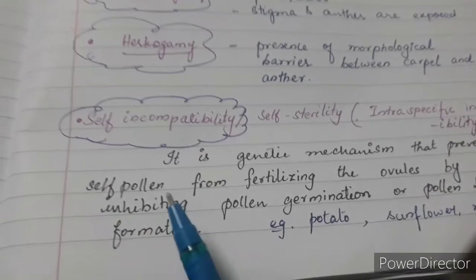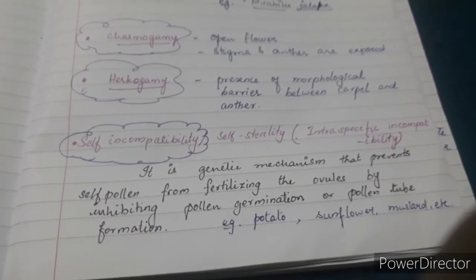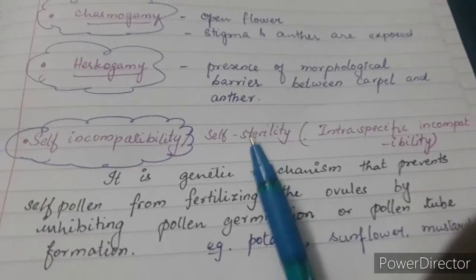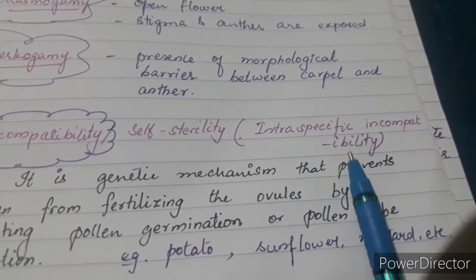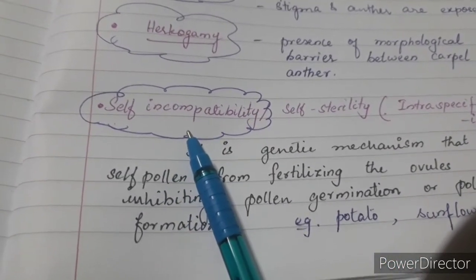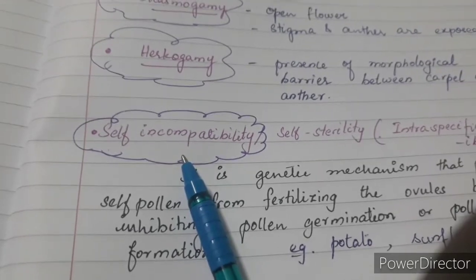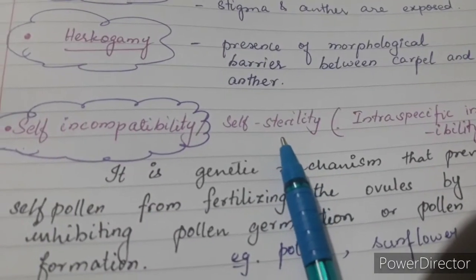Okay, then we have self incompatibility. This is a unique thing, and this is also referred to as self sterility or intraspecific incompatibility. Self incompatibility means the self pollen is not compatible to bring out fertilization. That is what is also meant by self sterility.